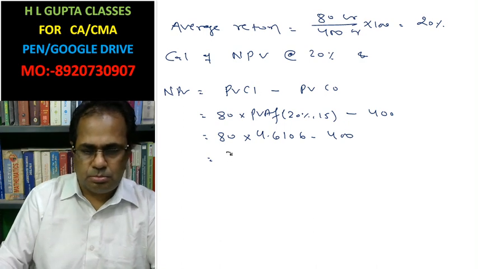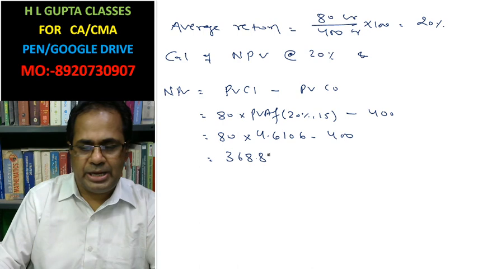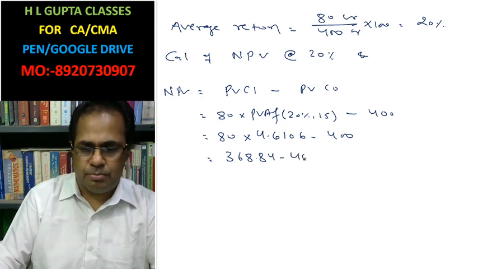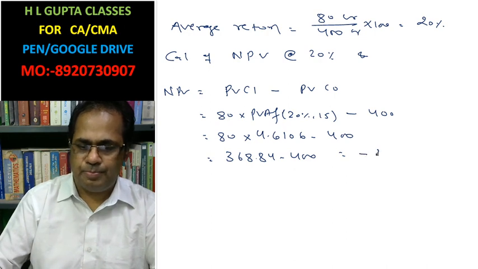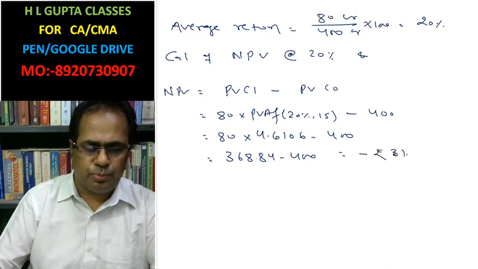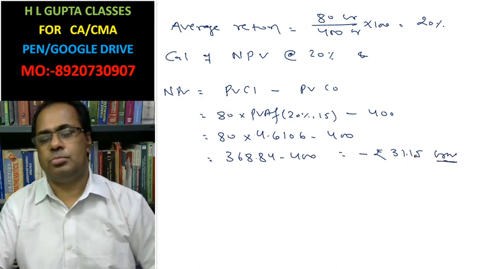This is 368.84 minus 400. This is minus rupees 31.15 crore. Look at it.